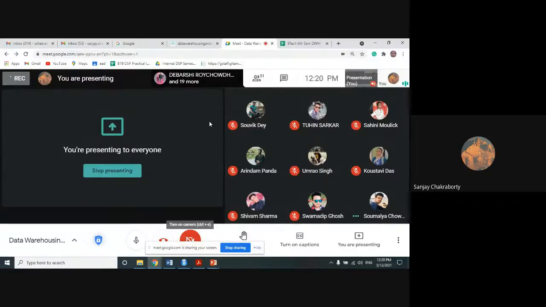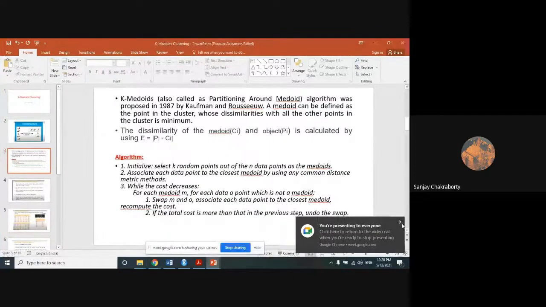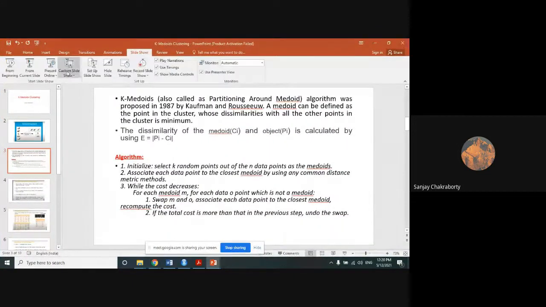Go with the next algorithm, that is k-medoids. I am just showing this algorithm with very few points, important points and important strategies. You just look at it.